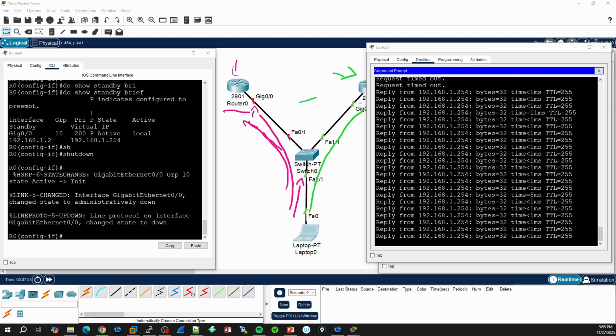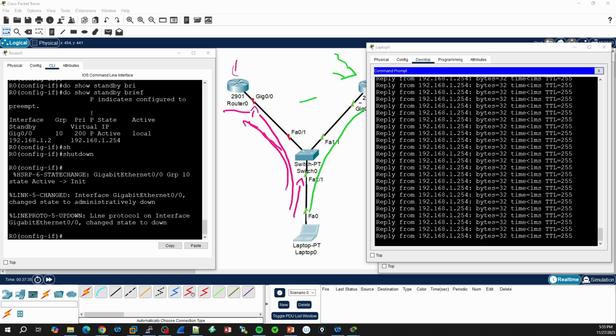And as you saw, the role of the active and the role of decision making is now at router 1, which was the backup or passive router before we did the HSRP configuration. So you saw how this works in real life. You saw that even though we have this shut down, we can still reach the internet and the other services that we have, and we can just enable this port again.